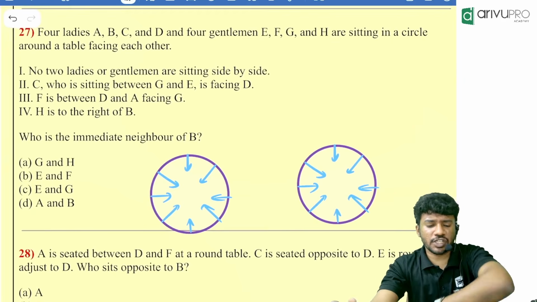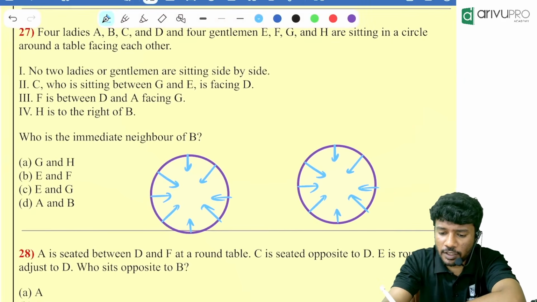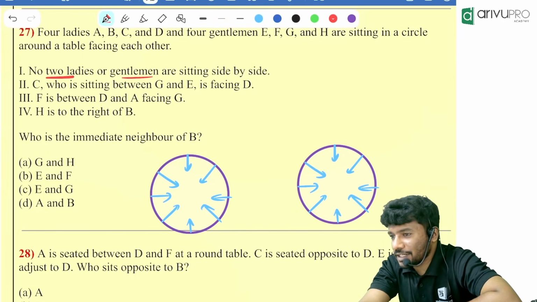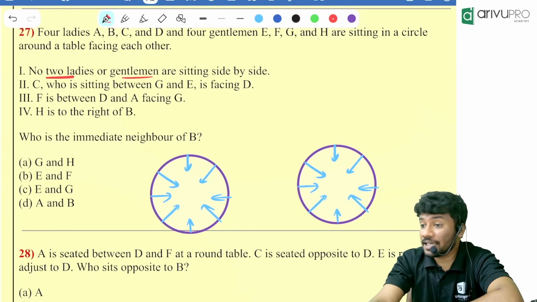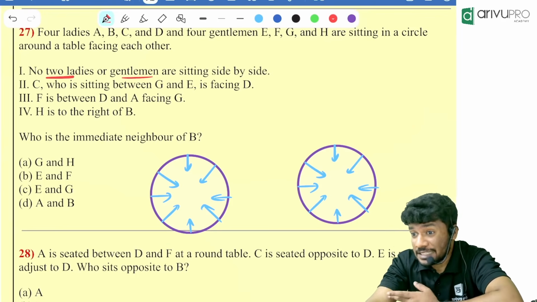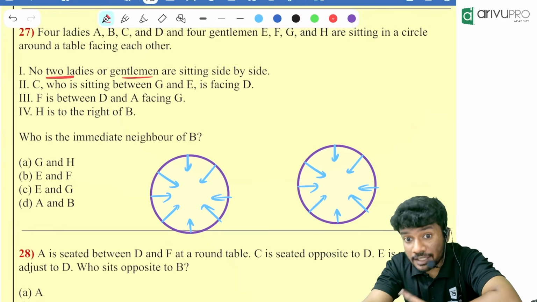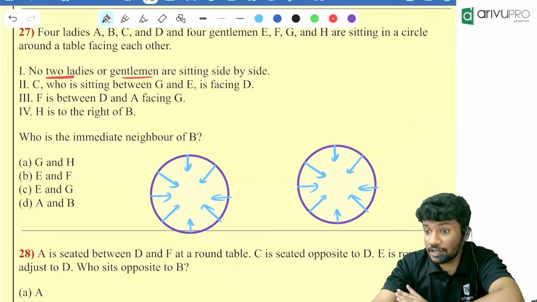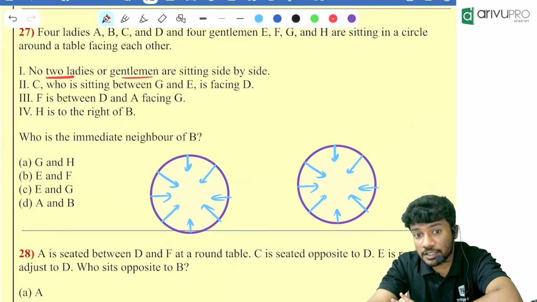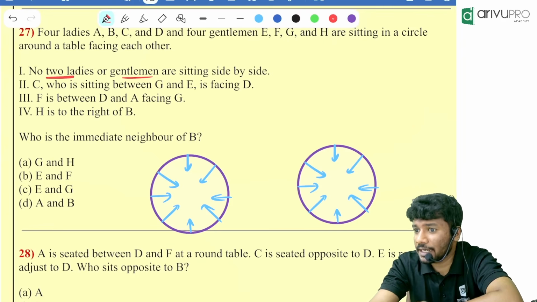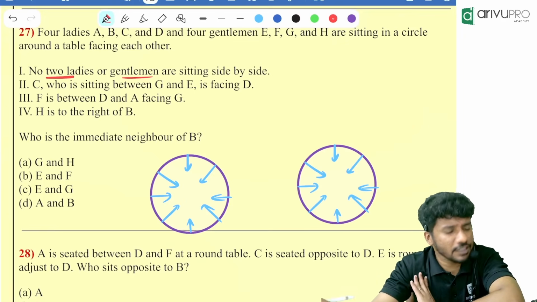Now one condition, main condition over here is what? No two ladies or gentlemen are sitting side by side. That means lady cannot sit together, gentlemen cannot sit together. That means same gender cannot sit together. They should be always what? Alternate. They should be sitting one after the other. Lady, gentleman, lady, gentleman, lady. Likewise, gentleman, lady, then gentleman, lady. It should be like that, alternating.